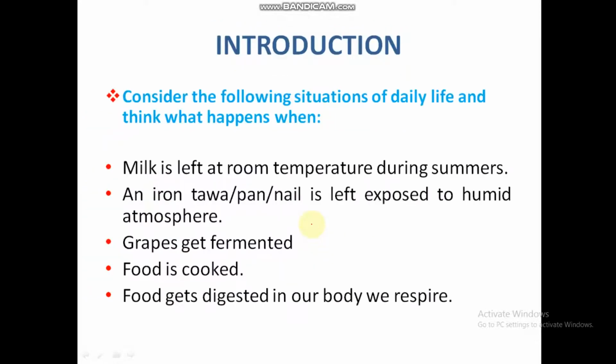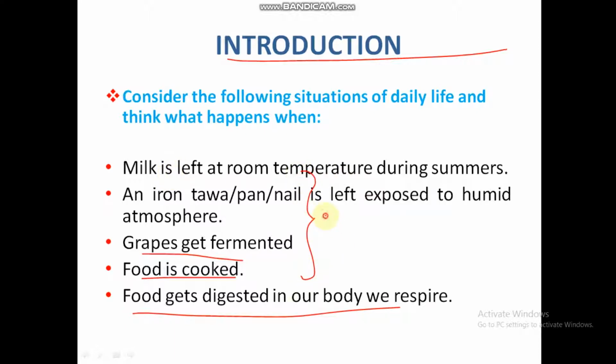in everyday life. Introduction. Consider the following situations of daily life and think what happens when milk is left at room temperature, an iron tawa, pan or nail is left exposed to a humid atmosphere, grapes get fermented, food is cooked, food gets digested. In all these reactions there will be a change in chemical properties.